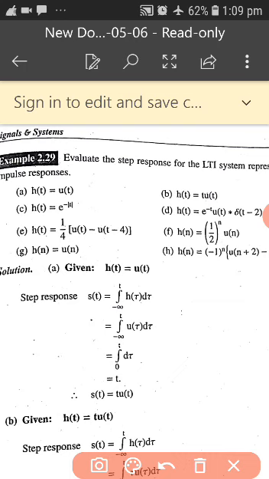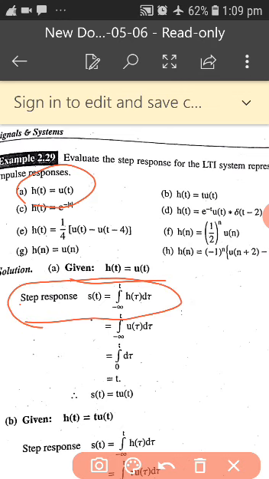Let me go for the first problem. What is the given problem? Given problem, h of t is equal to u of t. What is the formula for step response? s of t is equal to the integral from minus infinity to t of h of tau d tau. What he has given for h of t? h of t is equal to u of tau. u of tau is nothing but 1. Integrate it, 1, you are going to get t. But since it is a step response, the s of t should be written as t into u of t.